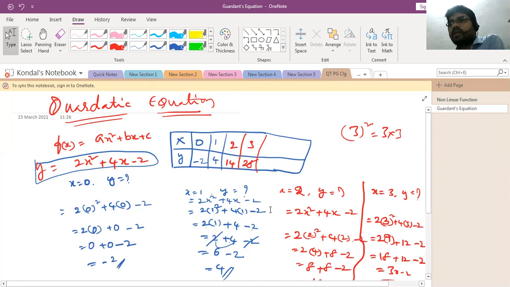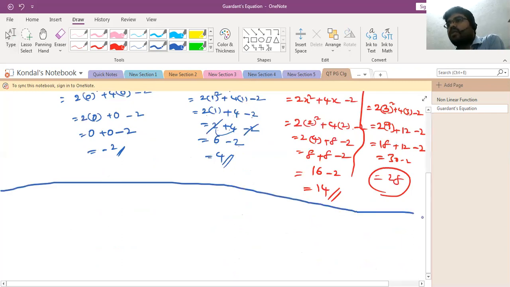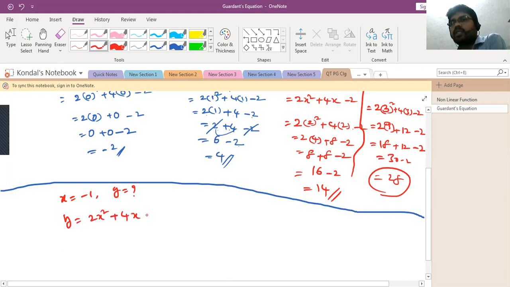Okay. Then sometimes, for example, they may ask the question when x is negative. For example, x value may be negative, what will happen? Okay. For example, here, see, x is equal to minus 1. Y is equal to how much? Simple, y is equal to 2x square plus 4x minus 2. So then you can substitute minus 1 in the place of x. So as it is, you can take 2 into minus 1 whole square plus 4 into minus 1 minus 2.